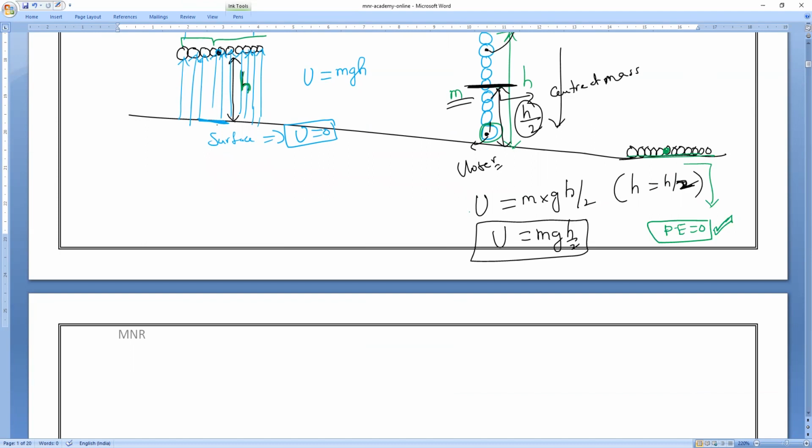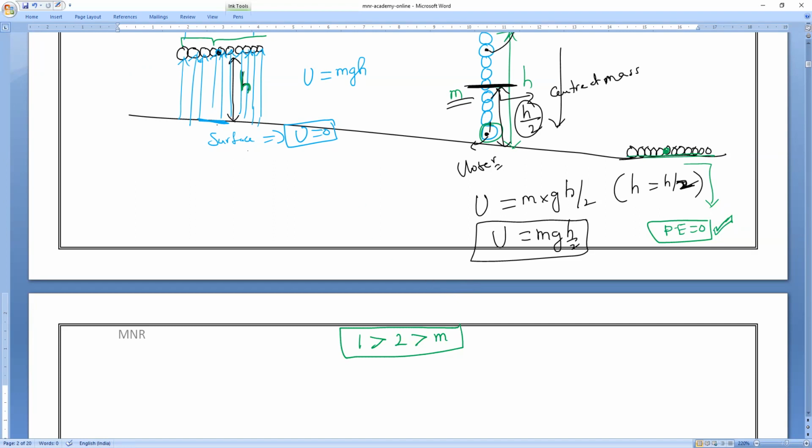Do you understand, everyone? So that potential energy, how will it be? Greater than. So that's what we can make it. Do you understand, all of you?